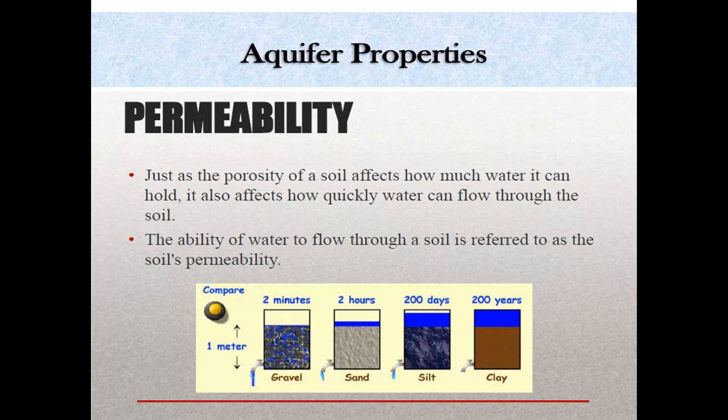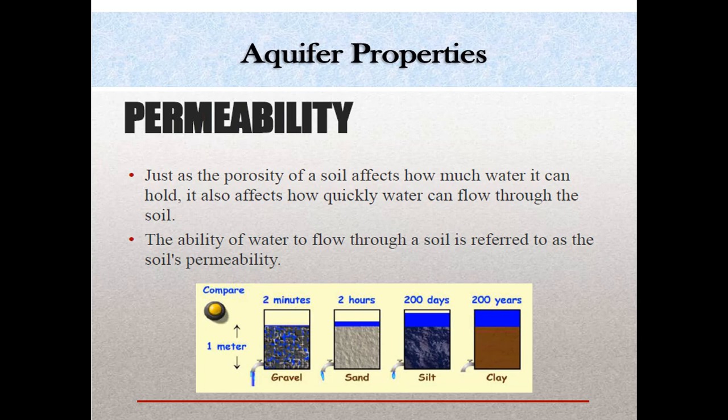Just as the porosity of a soil affects how much water it can hold, it also affects how quickly water can flow through the soil. The ability of water to flow through a soil is referred to as the soil's permeability.